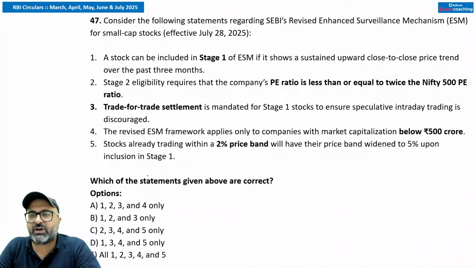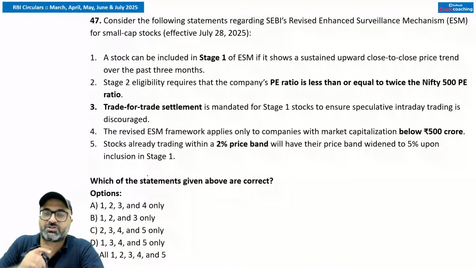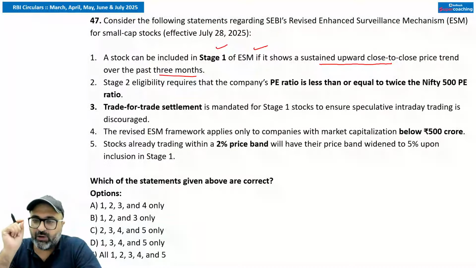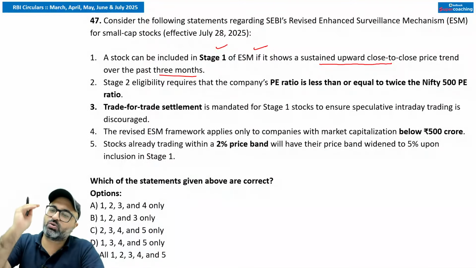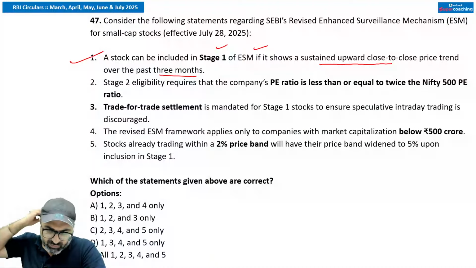Next, consider the following statements regarding SEBI's revised enhanced surveillance mechanism for small cap stocks. For the small cap stocks, SEBI has revised the surveillance mechanism. So what all changes have been done? The first point we have is a stock can be included in stage 1 of ESM if it shows a sustained upward close to close price trend over past 3 months. Stage 1 criteria now includes sustained upward close to close price trend for over past 3 months. That is correct.